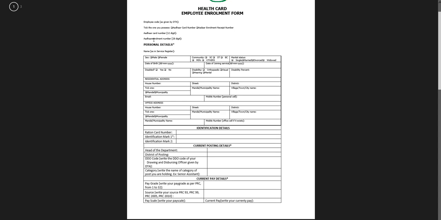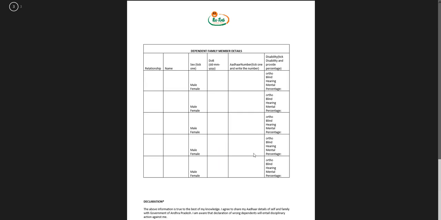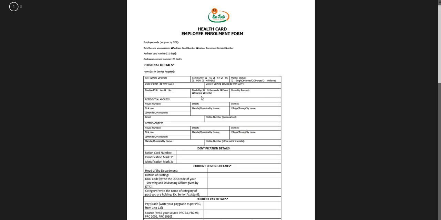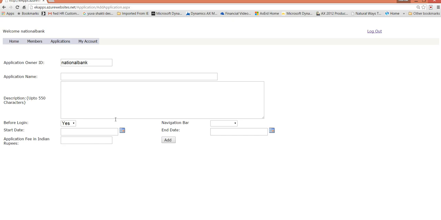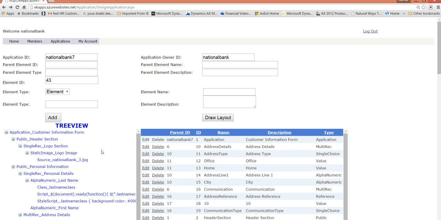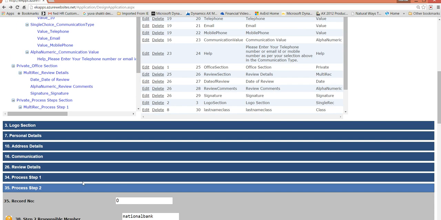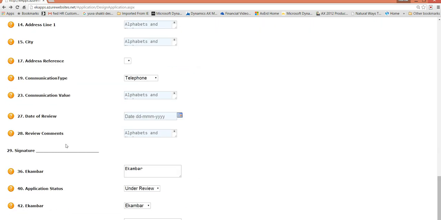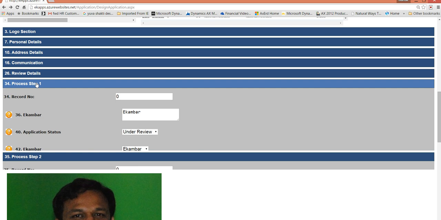All these things we can create the way we want, the whole application, every one of them, including this logo, we can put it inside here itself. In the application here, we can define every one of those elements, and then all those elements will be available for edit purposes, and they can fill them in.